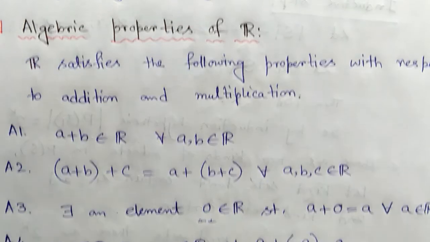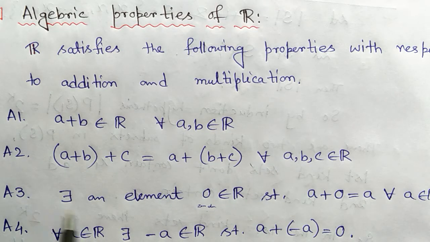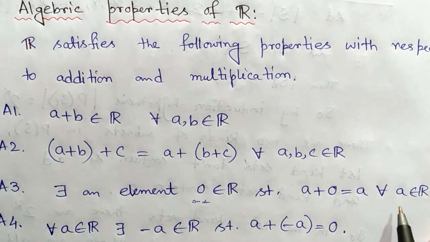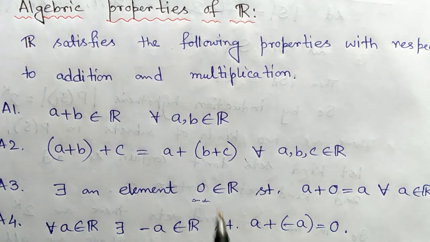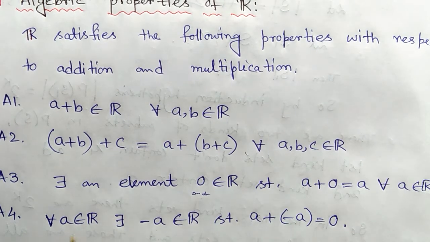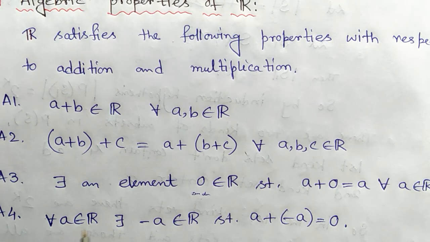It obviously holds. Next, the third one is, there exists an element 0 in ℝ such that a + 0 = a for any arbitrary real number a. Here 0 is called the additive identity element, or the zero element in ℝ, and as we know, this zero element exists uniquely. Next one is, for any arbitrary real number a, there exists the additive inverse element −a such that a + (−a) = 0, and also we know that this additive inverse exists uniquely.